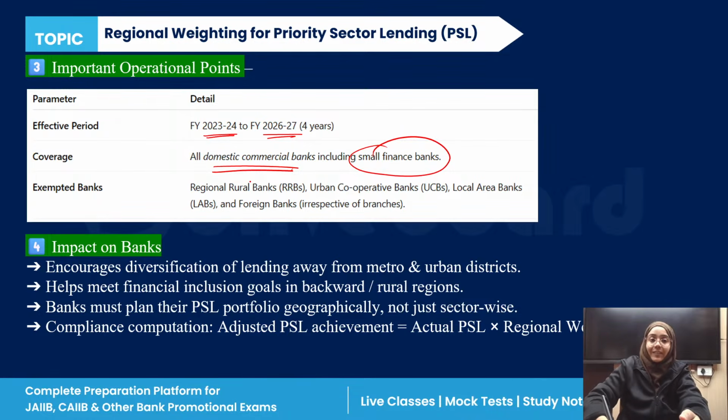So regional rural banks are excluded from it. Urban cooperative banks are excluded from it. Local area banks are excluded from it, and foreign banks are excluded from it. Okay, done. So this is the regional weighting for the PSL.